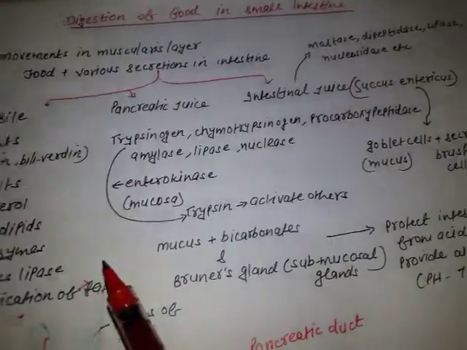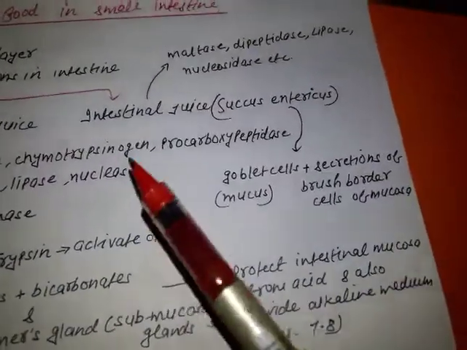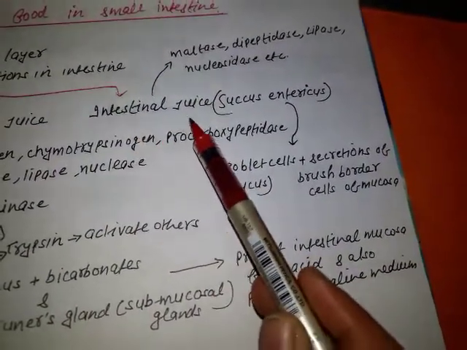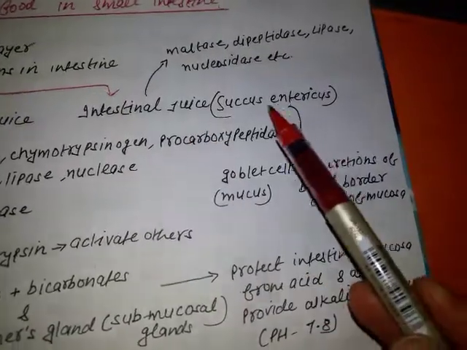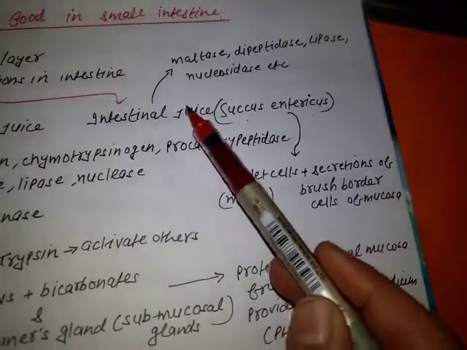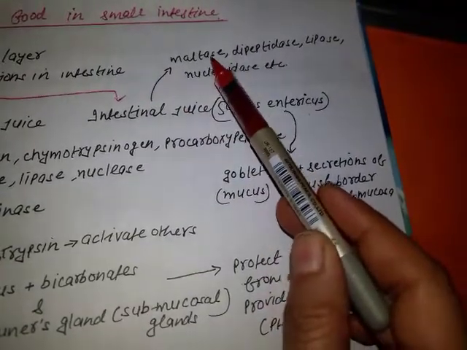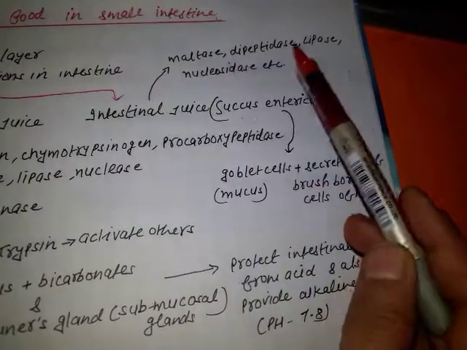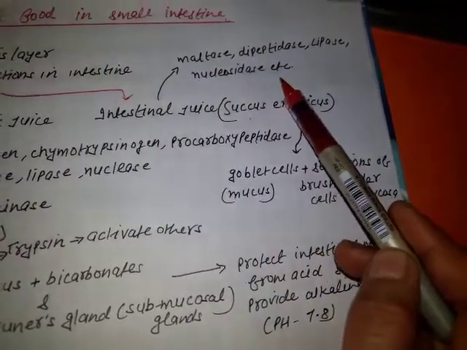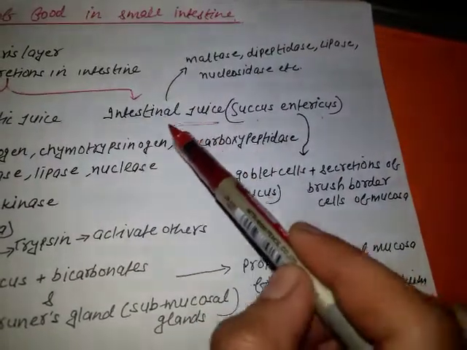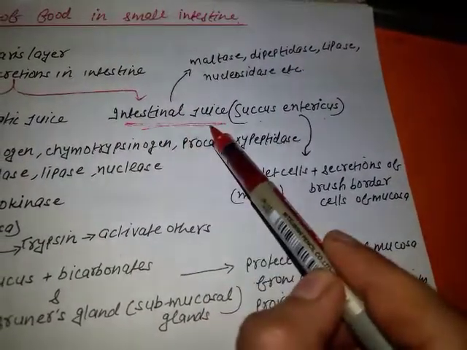Now, the third one is the intestinal juice. This intestinal juice is also known as succus entericus, and this juice is a mixture of enzymes like maltase, dipeptidase, lipase, nucleosidase, etc.